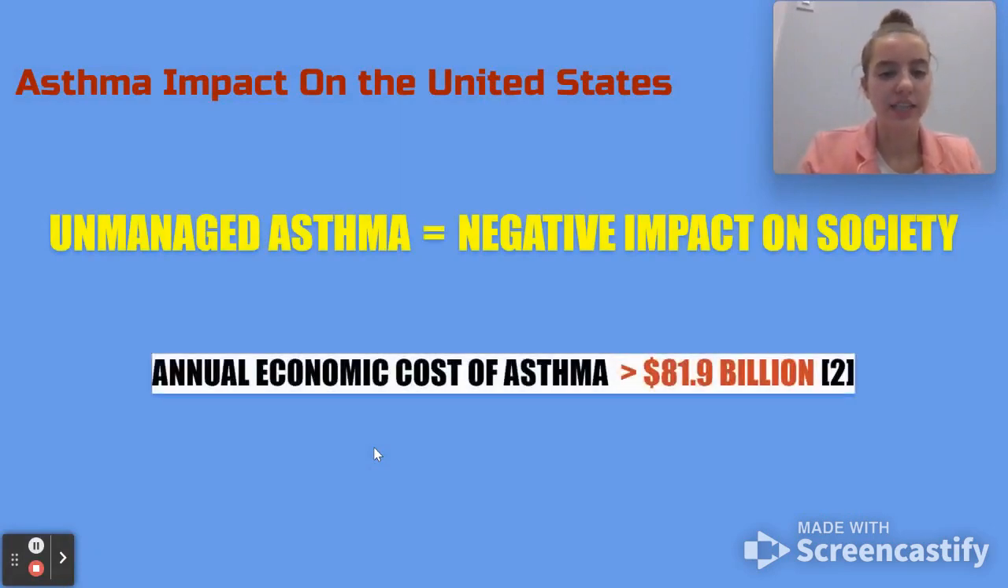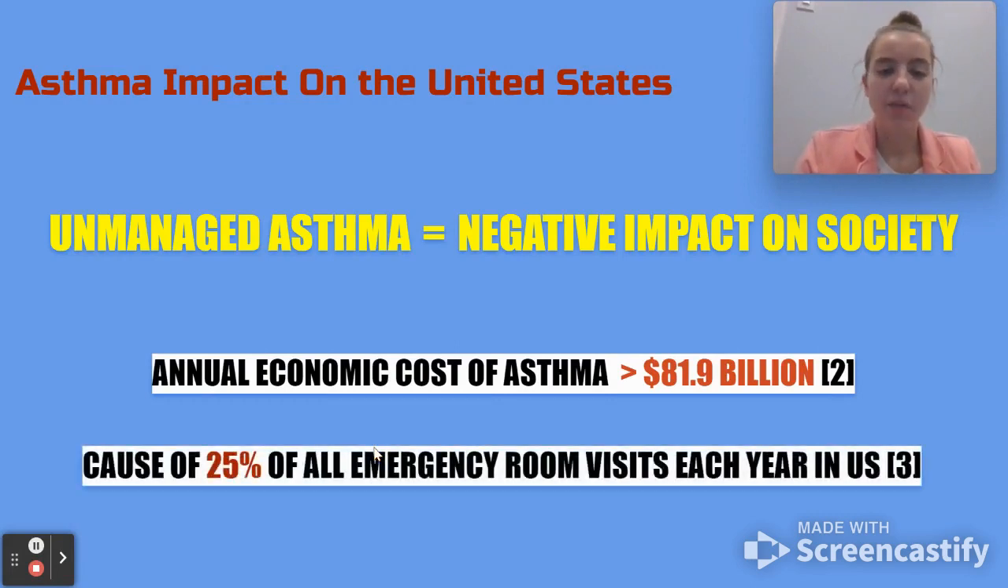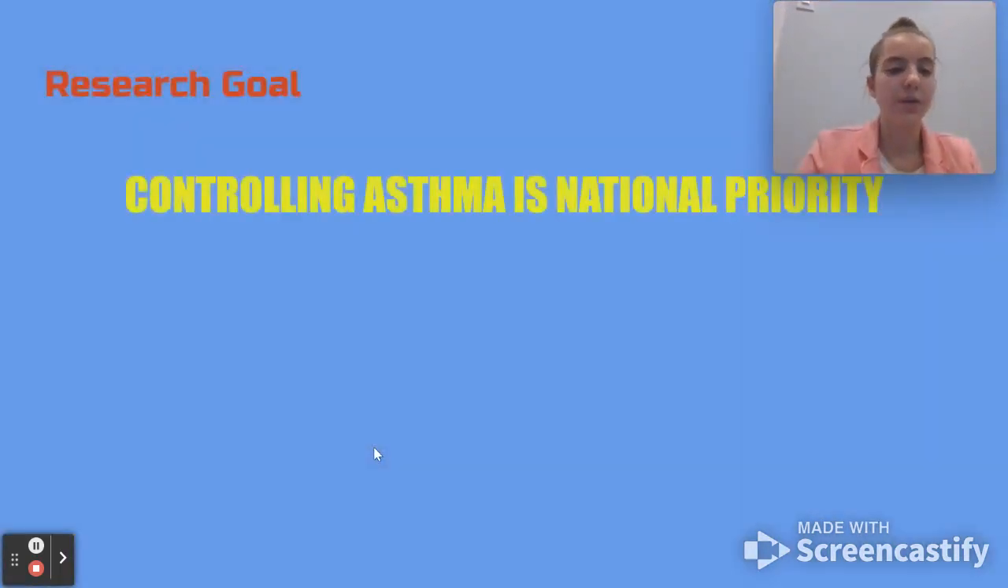According to the United States Environmental Protection Agency, the annual economic cost of asthma in 2013, including medical costs and lost school and work days, amounted to more than $81.9 billion. In addition, asthma is the cause of 1/4 of all emergency room visits each year in the United States. Nearly half, or 44%, of all asthma hospitalizations are for children. Finding ways to control asthma is a national priority.